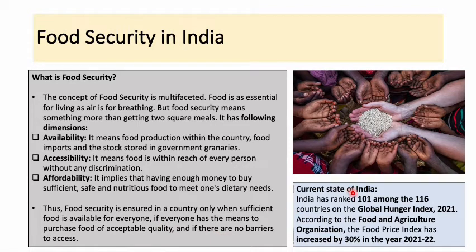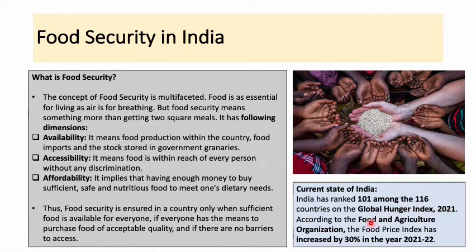So what is the current state of food security in India? So India का जो हालत है वो थोड़ा सा poor है, वो आप देखोगे the scenario in India is a little disappointing. Why? Because out of 116 countries, India has been ranked 101 at the global hunger index. So आप देखोगे यहाँ पे यही indicate करता है कि a large population of India is still hungry, you can say. ठीक है?